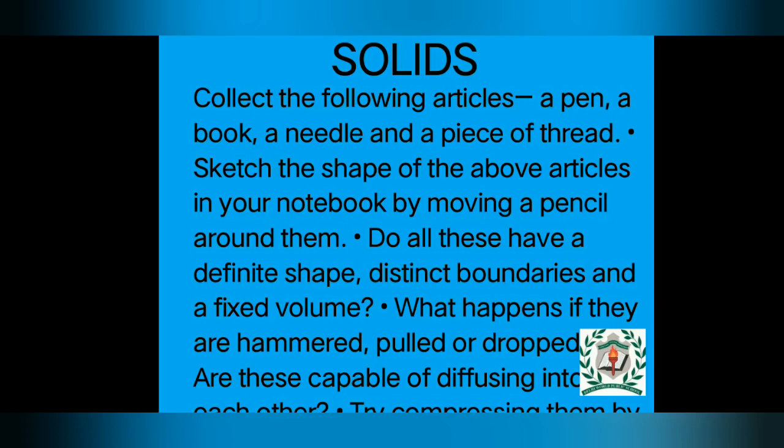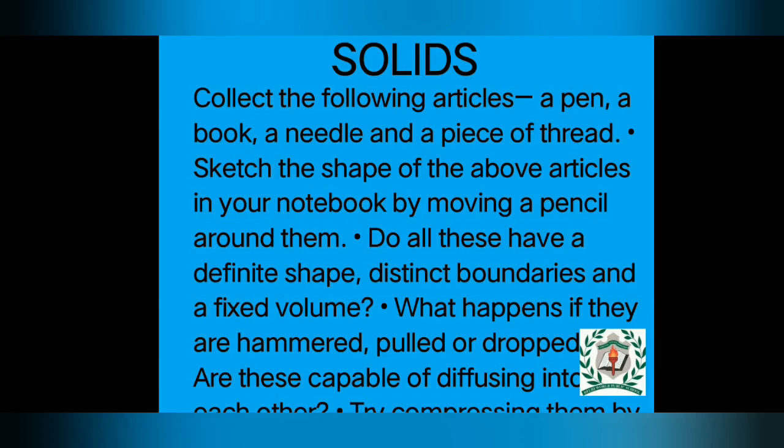Why is it so? Why do solids have a definite shape? It is because of the arrangement of particles and molecules inside the solid. They are tightly packed with each other. There are no intermolecular spaces between them. So this is about the properties of the solid state: it has a definite shape and a definite volume.